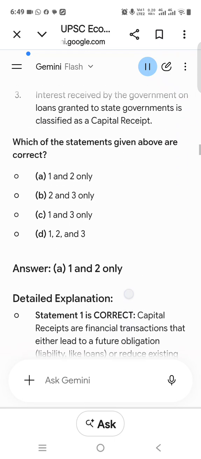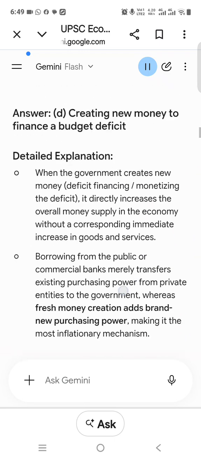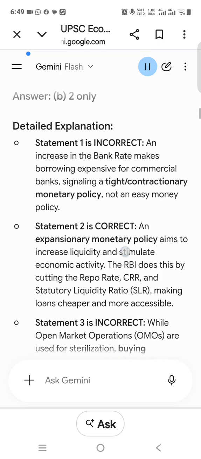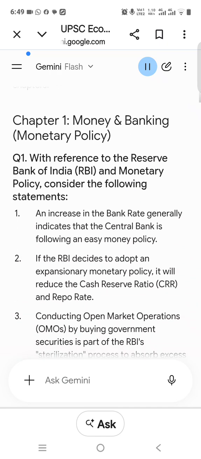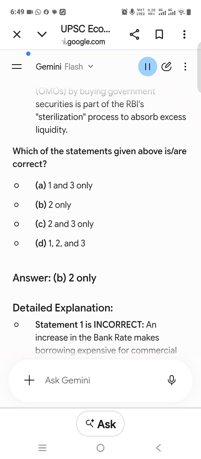An increase in the bank rate generally indicates that the central bank is following an easy money policy. If the RBI decides to adopt an expansionary monetary policy, it will reduce the cash reserve ratio, CRR, and repo rate. Conducting open market operations, OMOs, by buying government securities is part of the RBI's sterilization process to absorb excess liquidity. Which of the statements given above are correct? A. 1 and 3 only, B. 2 only, C. 2 and 3 only, D. 1, 2, and 3. Answer, B.